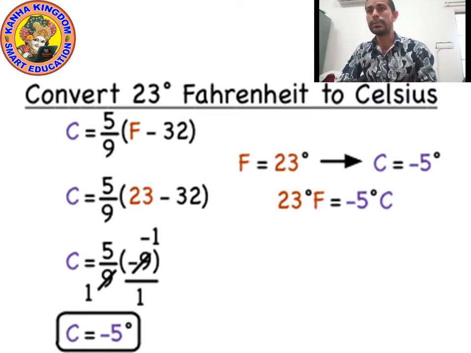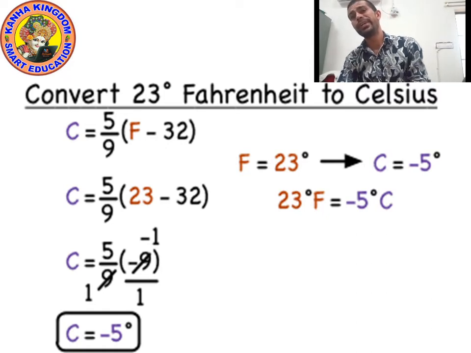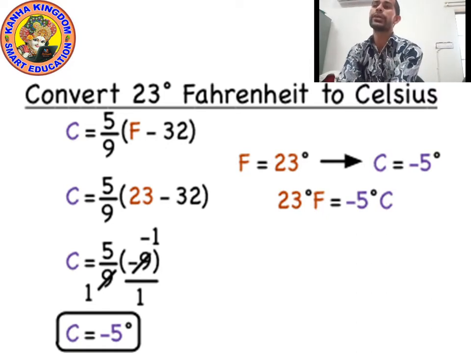Minus is the sign already given. In this way you will get the value of C, which will be minus 5. So converting Fahrenheit into Celsius, we get minus 5. So we can say 23 degrees Fahrenheit is equal to minus 5 degrees Celsius.